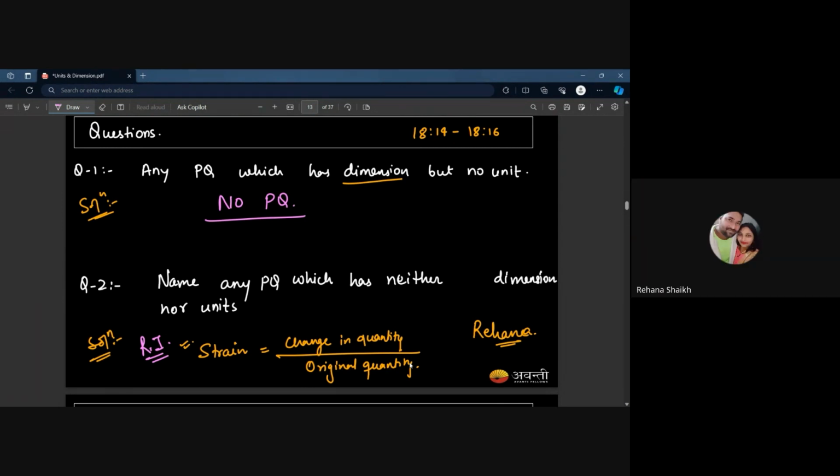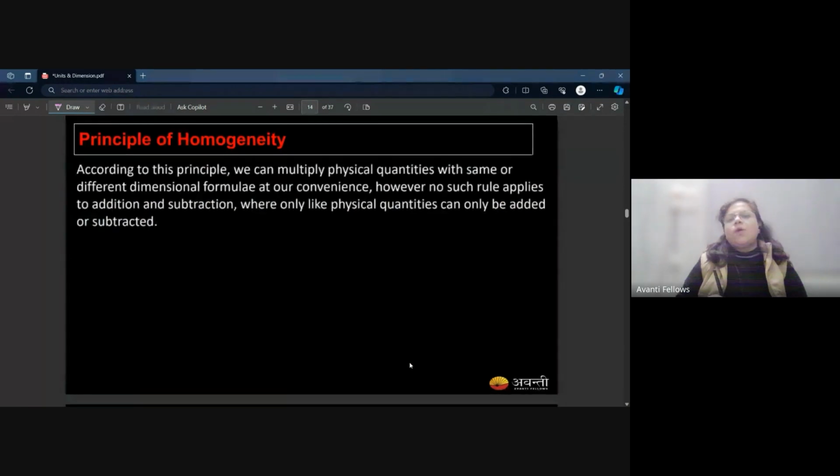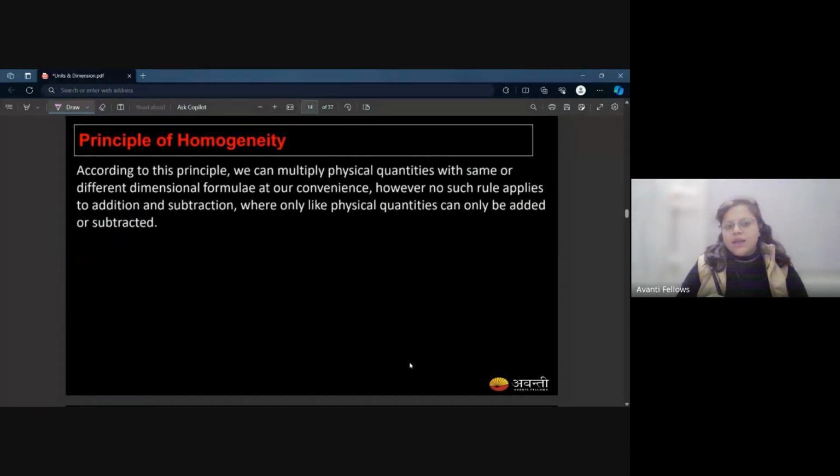Now we have this principle of homogeneity. I'll give you 1 minute to read this statement, what I just wrote over here, and then let me know. Do you get it or not?